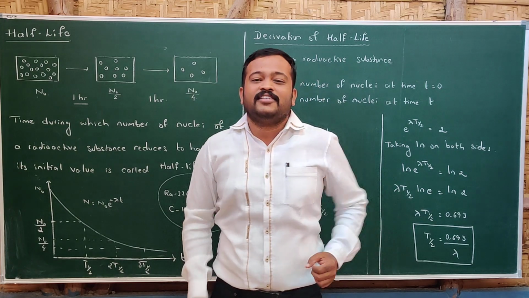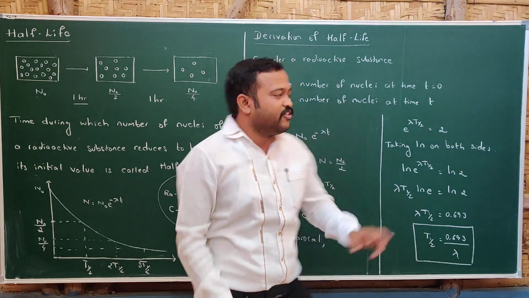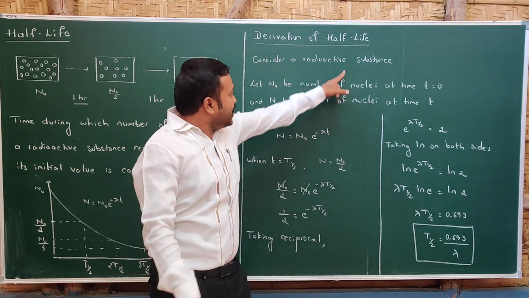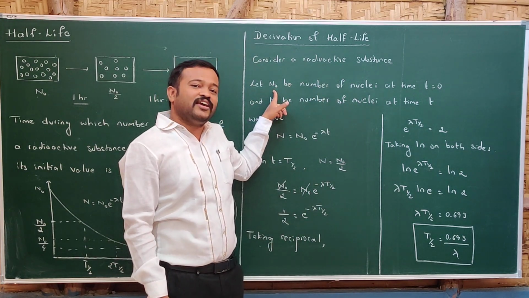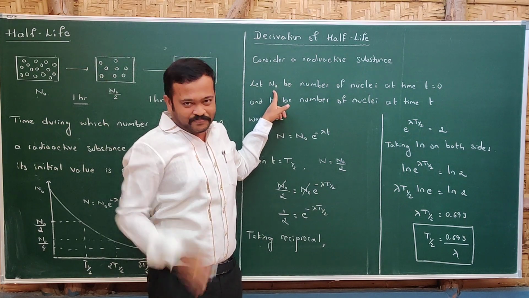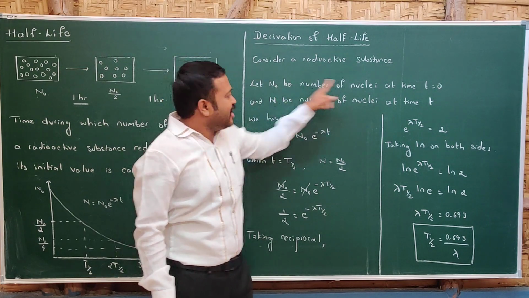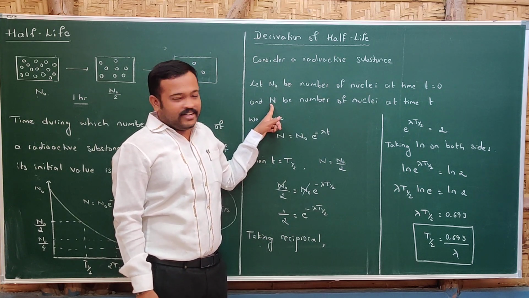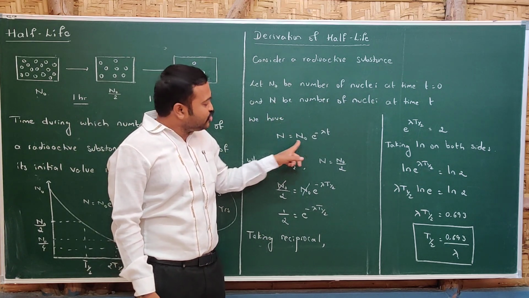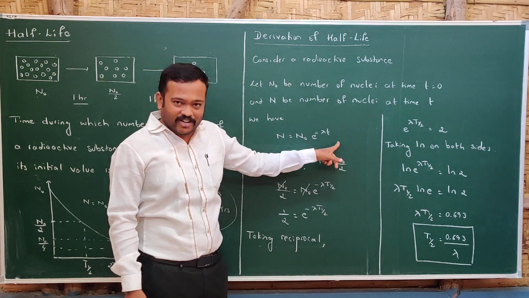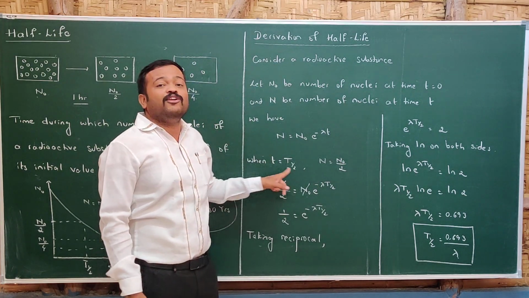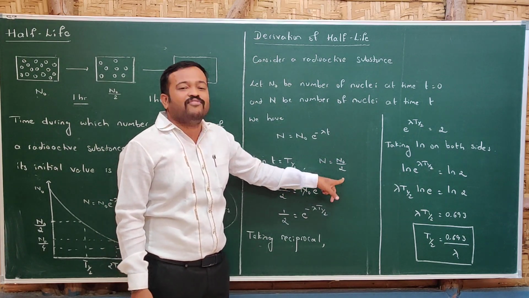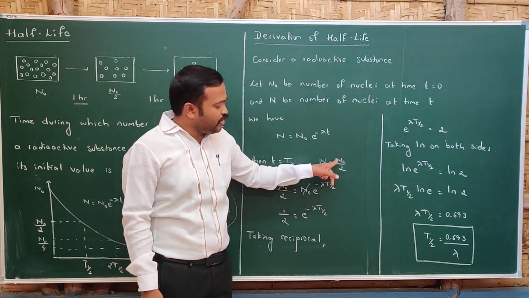Now let us derive the expression for half-life. Let us consider a radioactive sample, and in that sample, let N0 be the number of nuclei at time t equal to 0, that is the initial number of nuclei. After time t, the number of nuclei reduces to N. From the law of radioactive decay, N is equal to N0 e raised to minus lambda t. So when the time is half-life, that is t is equal to t half, the number of nuclei reduces to half of the initial value, that is N is equal to N0 divided by 2.